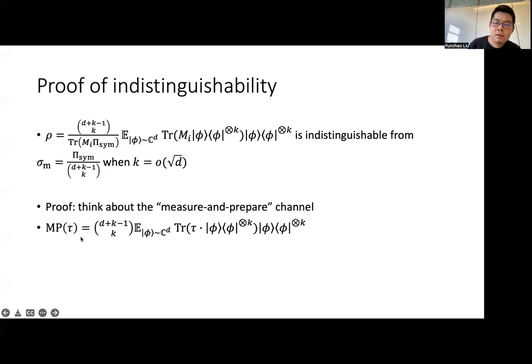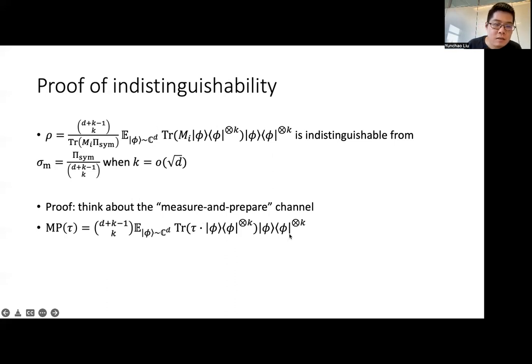In fact, this measure-and-prepare channel is well studied in the literature. In particular, it is just measuring the state with the standard POVM and then outputting k copies of the measurement result.